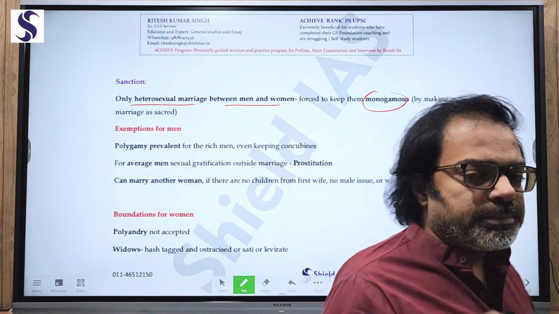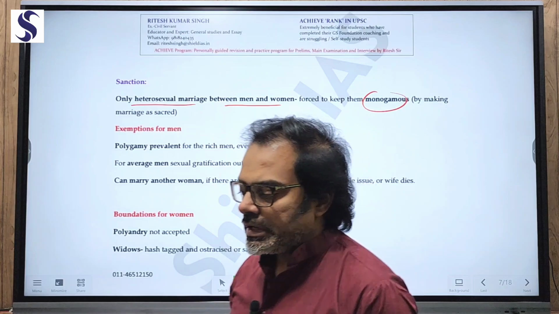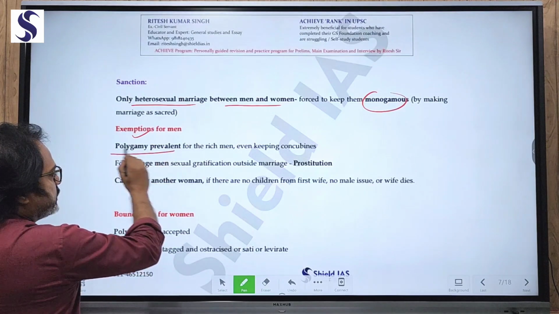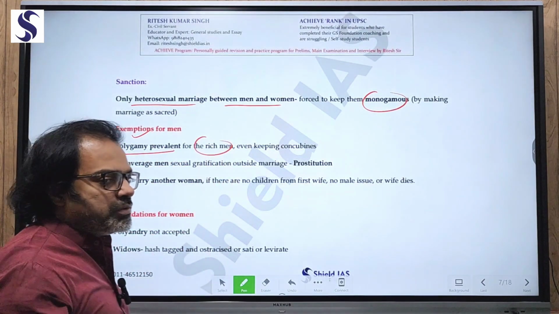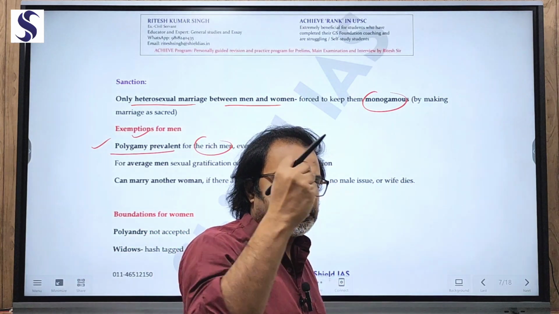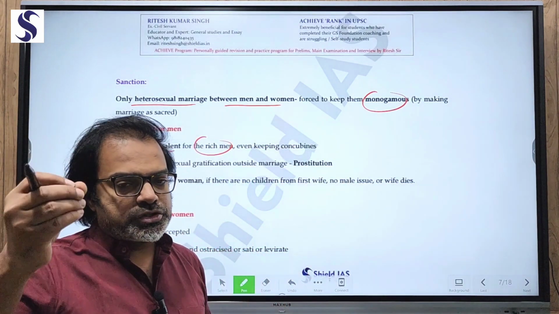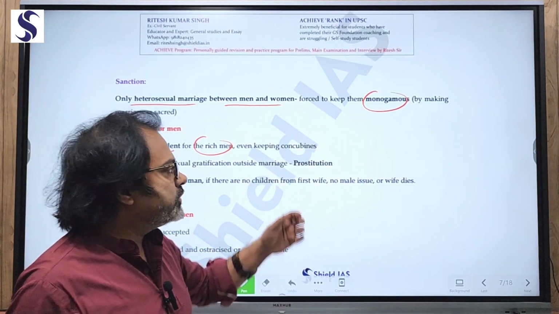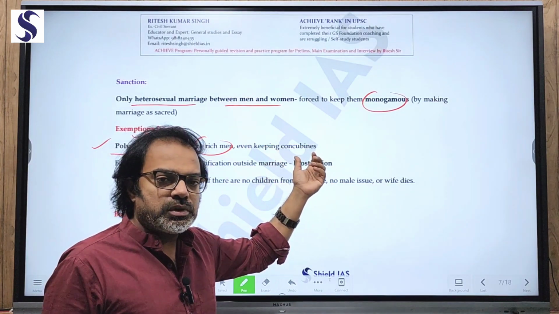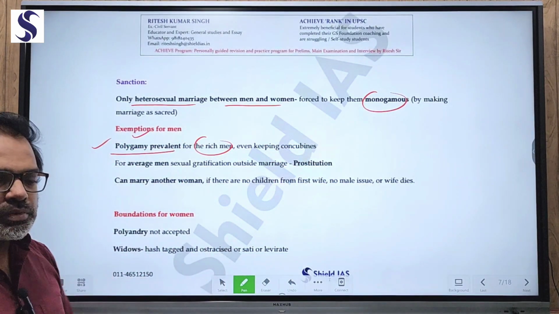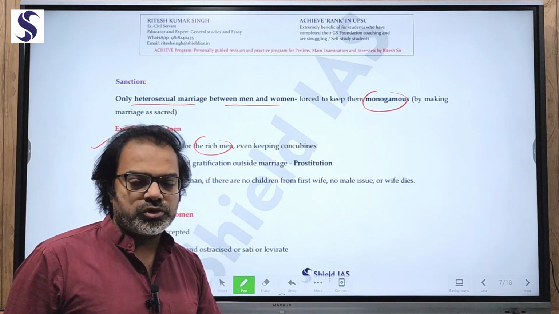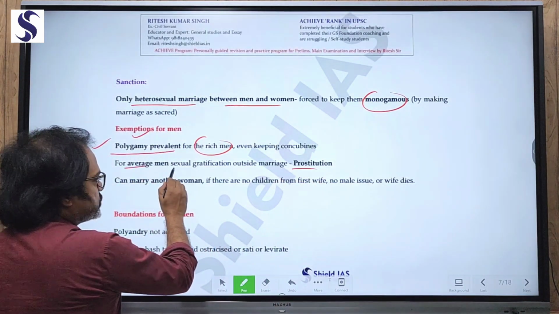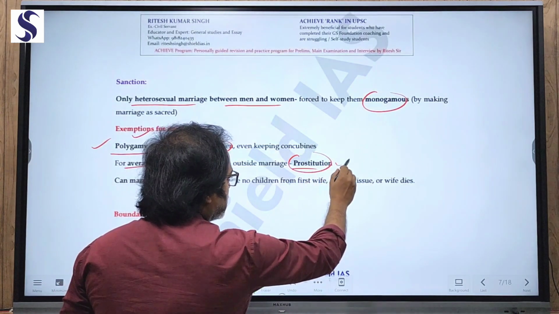But this monogamy applied more to women, not to men. For example, there were various exemptions for men. When we talk about rich men, polygamy was prevalent. They could marry more than one wife, whether landlords, kings, or even the richest businessmen. They were mostly polygamous, or they were also keeping various women for pleasure, that is, concubines. Average men also had an option for sexual gratification outside marriage in the form of prostitution.